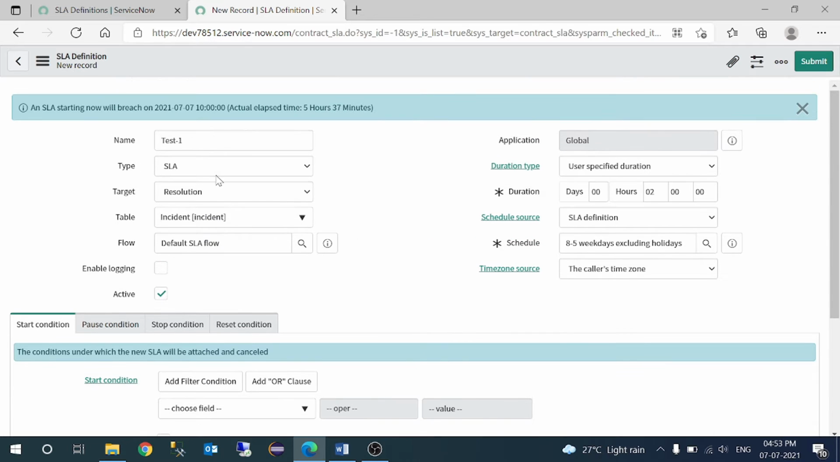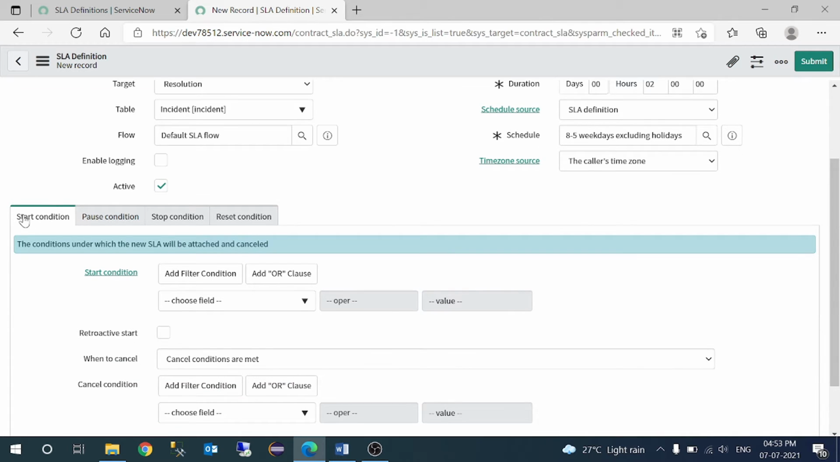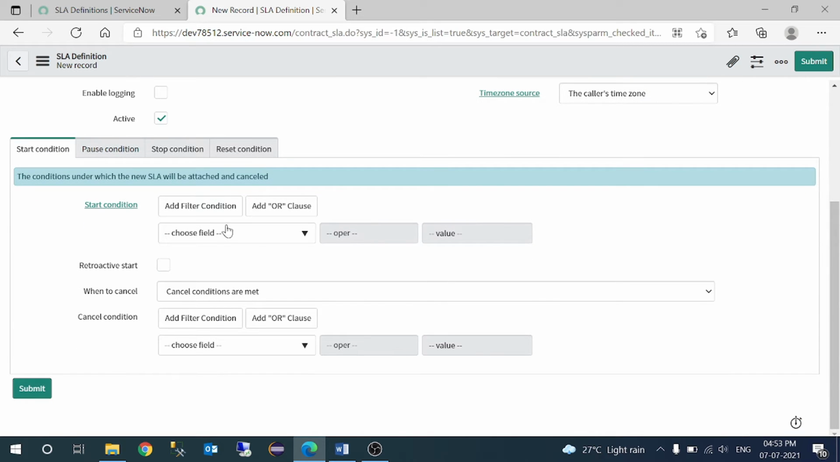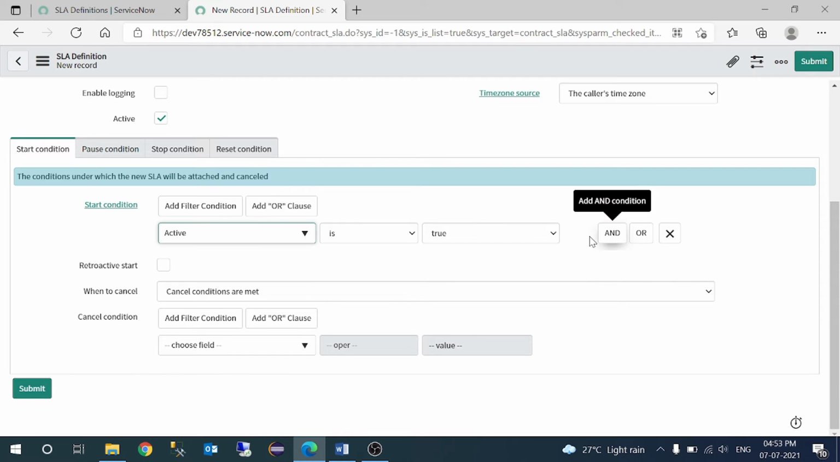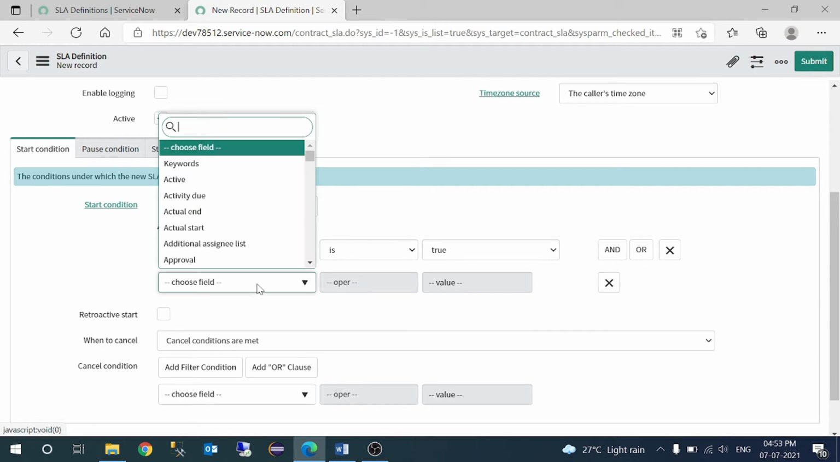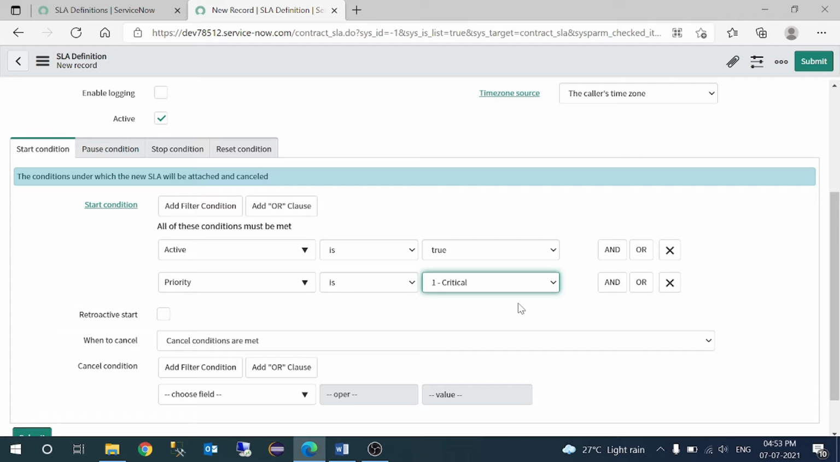Now let's move on to when this SLA will get attached to the incident ticket. So we have the start condition here under the form section, where you have to give the conditions. Let's say the start condition is active is equal to true, and priority is 1, meaning if it is critical, then we are going to start this SLA.